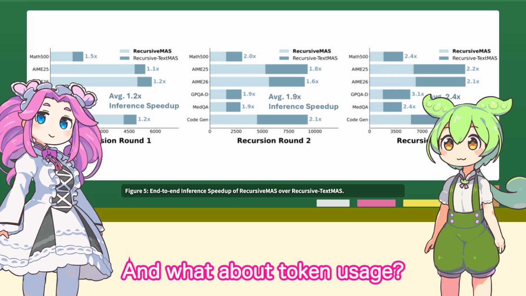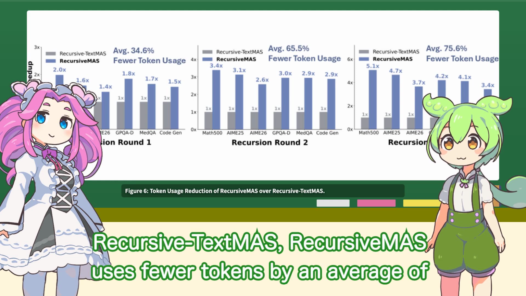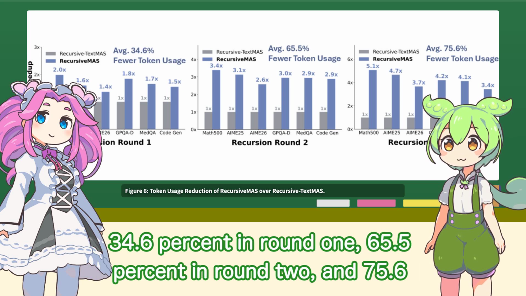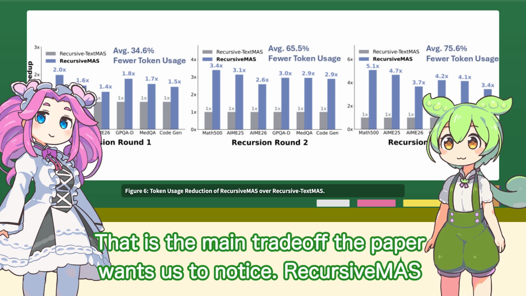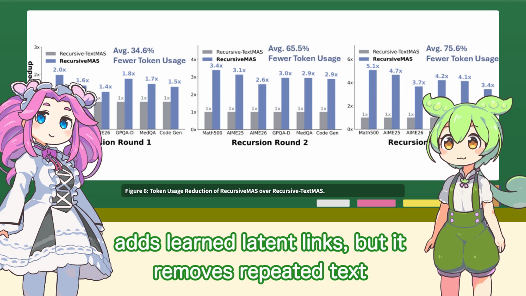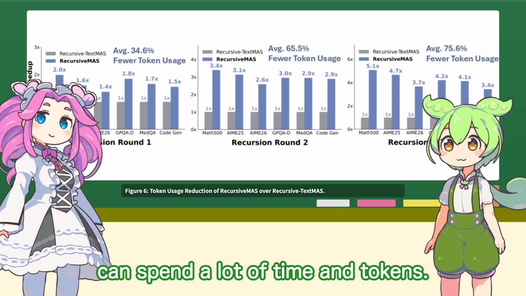And what about token usage? The token chart shows the same direction. Relative to recursive text MAS, Recursive MAS uses fewer tokens by an average of 34.6% in round 1, 65.5% in round 2, and 75.6% in round 3. That is the main trade-off the paper wants us to notice. Recursive MAS adds learned latent links, but it removes repeated text communication, which is exactly where recursive multi-agent systems can spend a lot of time and tokens.